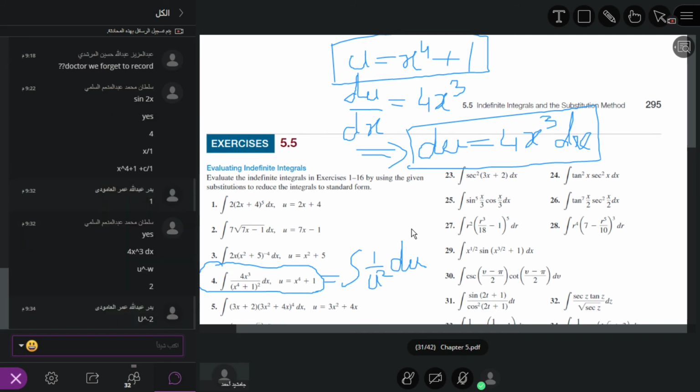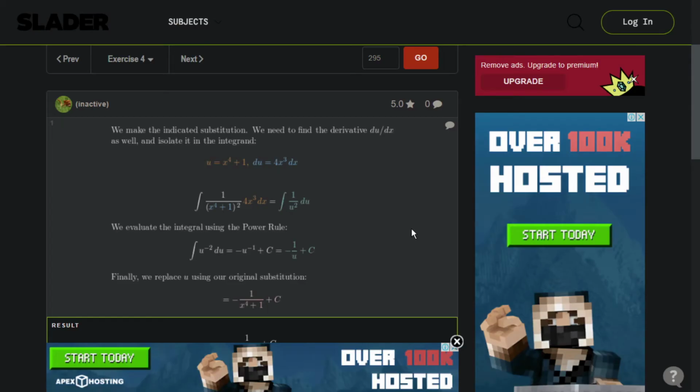Now what is the antiderivative of u power minus 2? We add 1 to the power and divide by the new power. So minus 2 plus 1, how much?